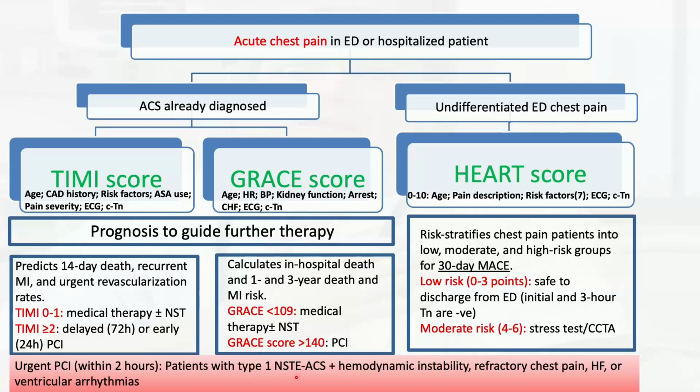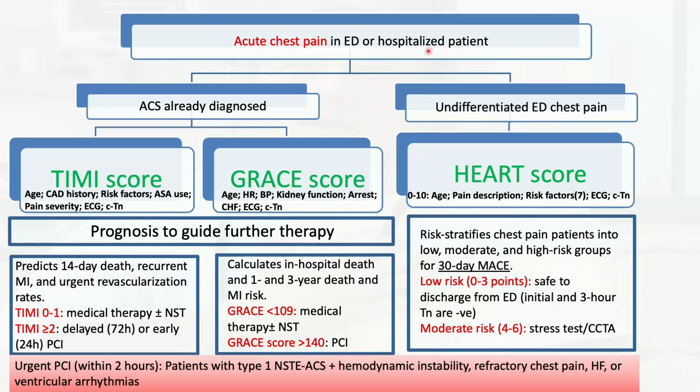These are patients who have suspicion for type 1 non-STEMI. If they are hemodynamically unstable, I don't like the vital signs, or they have refractory chest pain, ongoing ischemia, they don't look well, they're in pain, not responding to nitrates or morphine, and they have features of left ventricular dysfunction or acute heart failure, or they have arrhythmia that is not being managed by medication, this is the highest risk non-STEMI patient, and you need to call the cardiologist right away to make sure they get the treatment that they deserve.